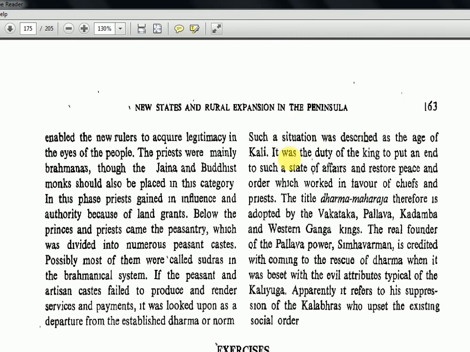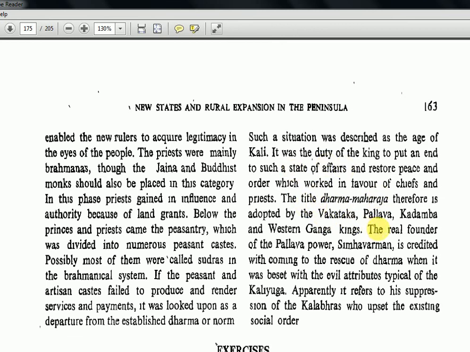It was the duty of the king to put an end to such a state of affairs and restore peace and order, which worked in favor of chiefs and priests. The title Dharma Maharaja therefore was adopted by the Vakataka, Pallava, Kadamba and the Western Ganga kings. Okay, Dharma Maharaja means he has to establish policies to end all these kinds of things.